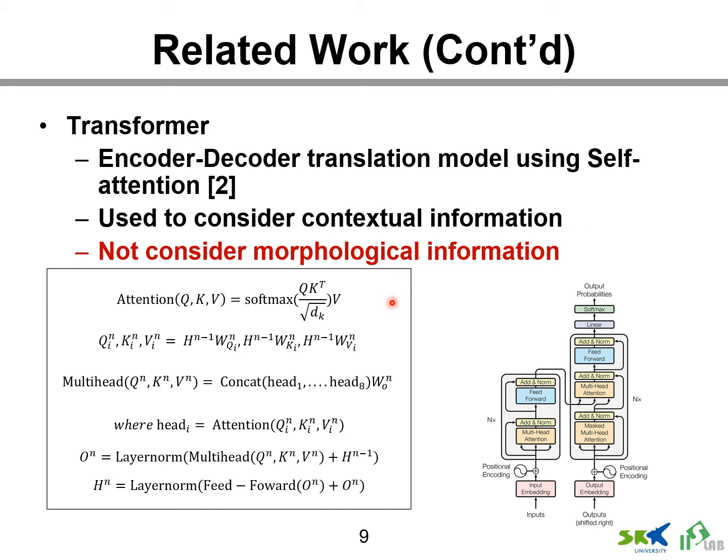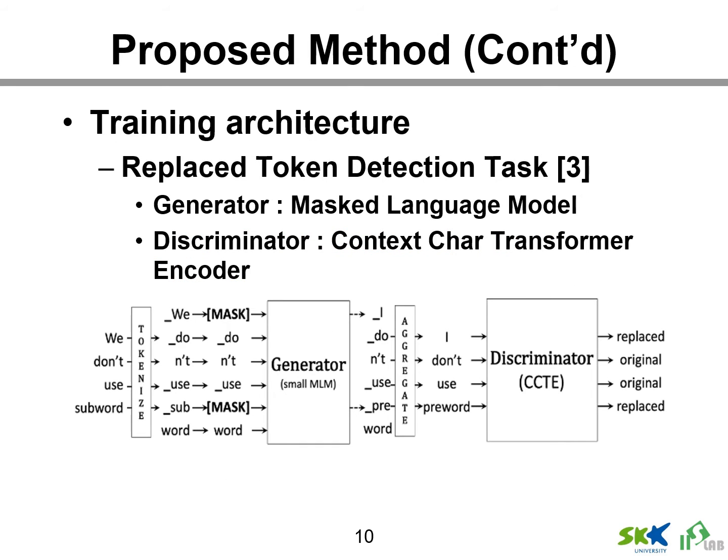Also, recently, the transformer model was proposed for language modeling. This model learned the word embedding using word-to-word self-attention, so the model considered contextual information. But the word embedding was learned in word units, so morphological information was not considered. So we proposed a model concatenating character CNN and transformer model for contextual information and morphological information, to solve out of vocabulary using contextual and morphological information.